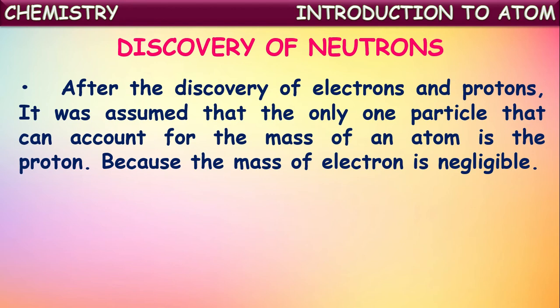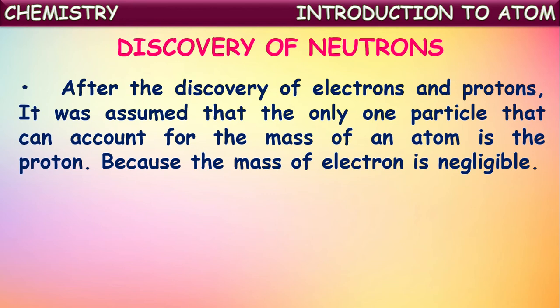We have studied in the earlier session that each proton's mass equals 1837 electron masses. So when compared to the mass of a proton, the mass of an electron is very small, which can be neglected.